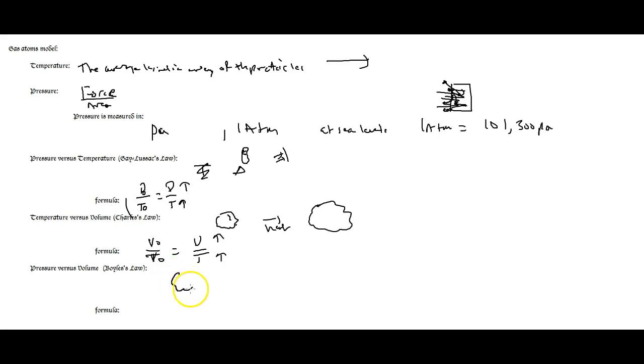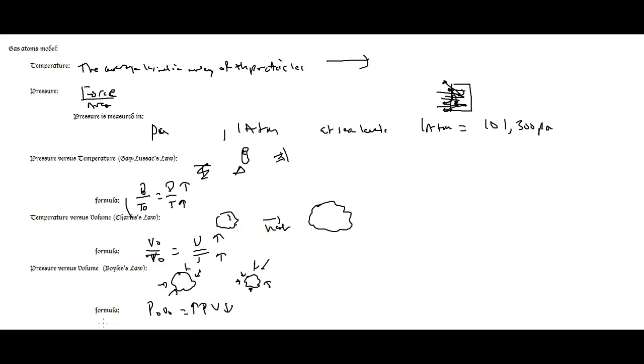The last one on our list is pressure versus volume. If I take a container and I squish it, the container is likely to get smaller, right? The amount of space for the gas is going to get smaller if I squish on it. Like I take a balloon and I squeeze it, I can make it smaller. And so the formula is P naught V naught equals P V. In other words, when one of these goes up, let's say pressure, the volume can go down in order to make this be the same, right? So if this doubles, then the volume's got to go by 1/2. It shrinks to 1/2.